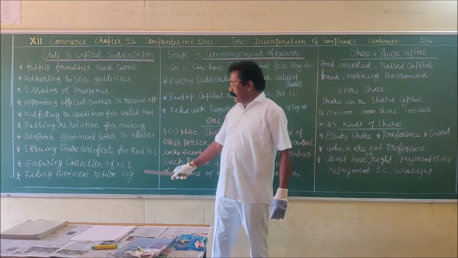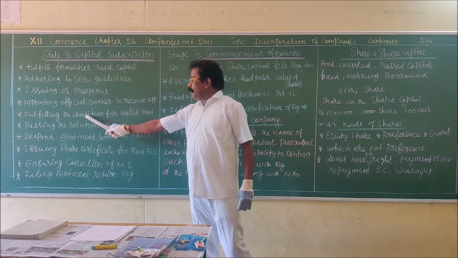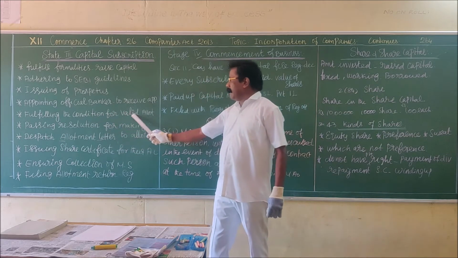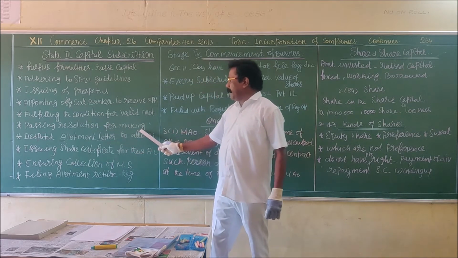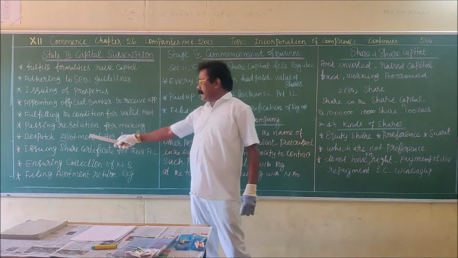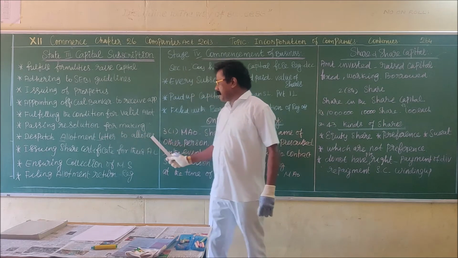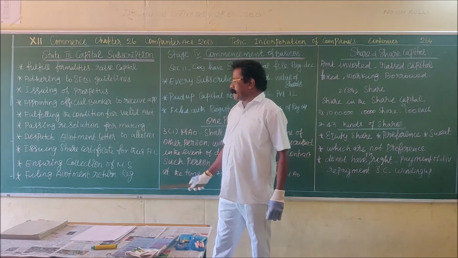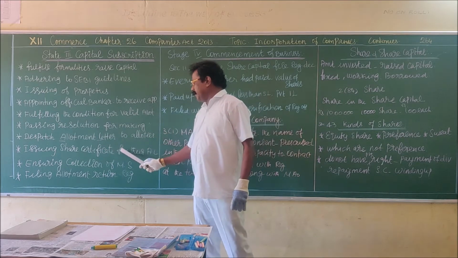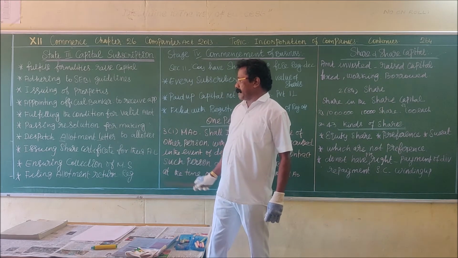So 5 points regarding allotment. Number 1, fulfilling the conditions for the valid allotment. Passing of resolution at a meeting for making of allotment. Send the allotment letters to the allottees. Then filing of allotment return with the registrar of companies. Issuing of share certificate for their allotment letters.